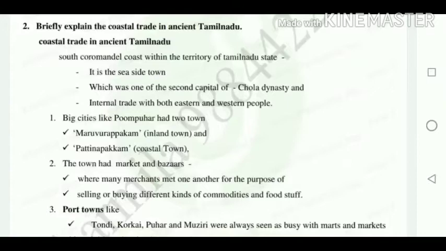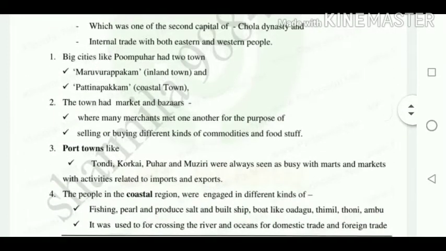Second question. In the morning session itself we finished the first question, that is, hindrance of commerce. Now we are going to see the second question: Briefly explain the coastal trade in ancient Tamil Nadu. In this question we cover nearly 4 points.